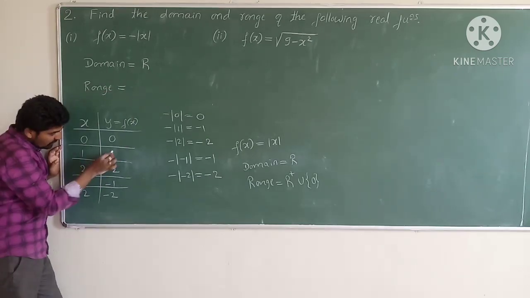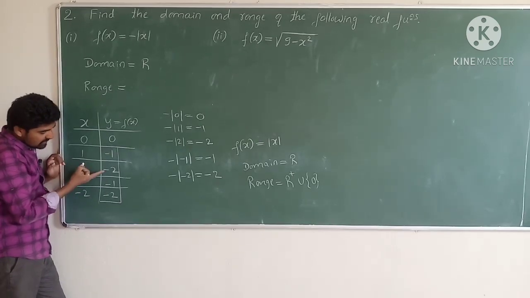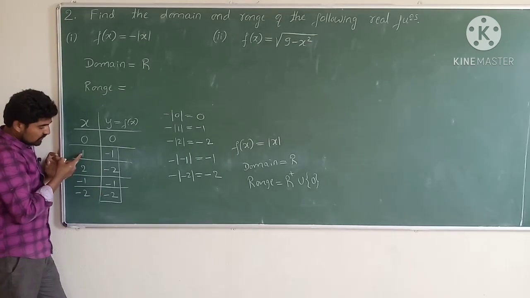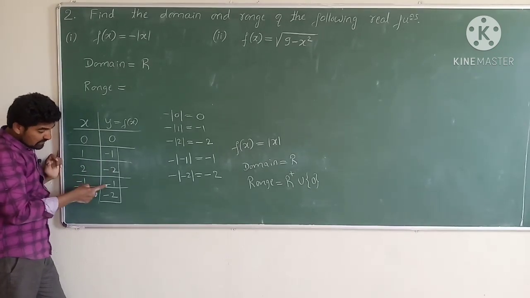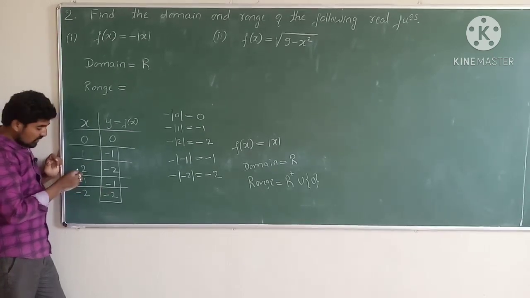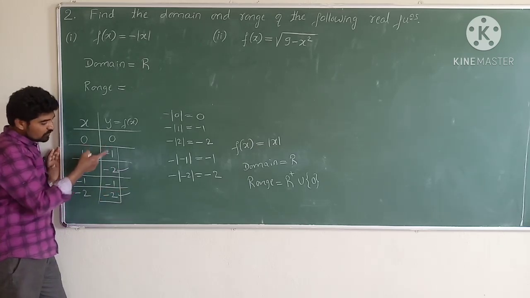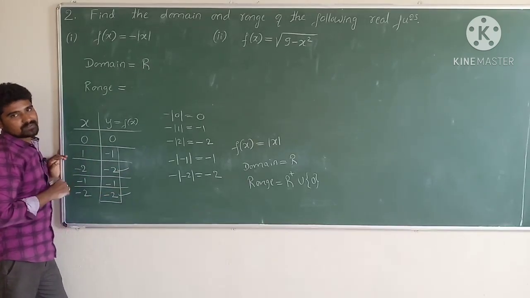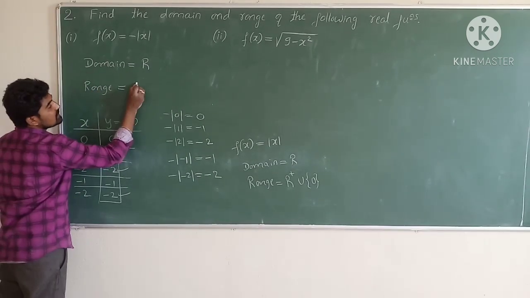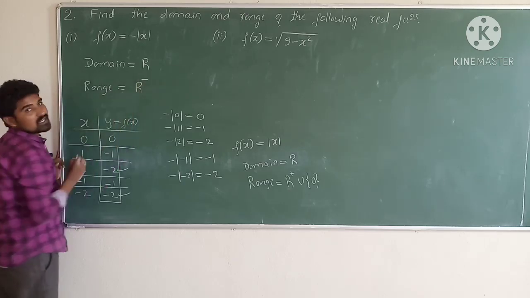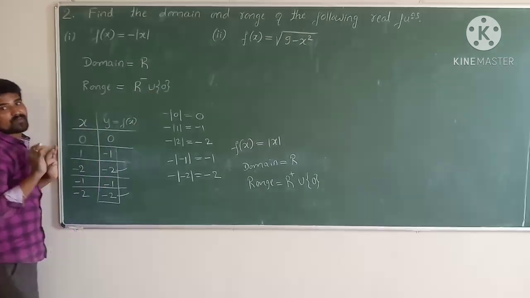But the output values, all values which we are getting in results, are negative values. x equals 1 gives minus 1, 2 gives minus 2, x equals minus 1 gives minus 1, minus 2 gives minus 2. It means the output values are all negatives. So therefore, the range of this given function is the set of all negative real numbers including 0. I hope all of you understood.